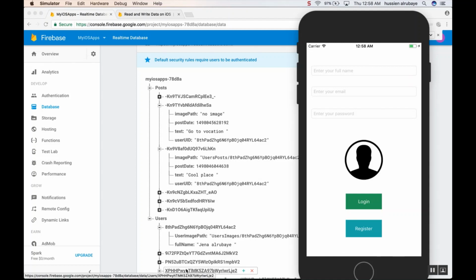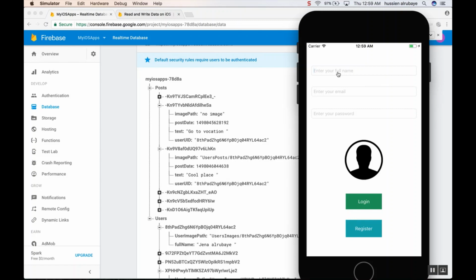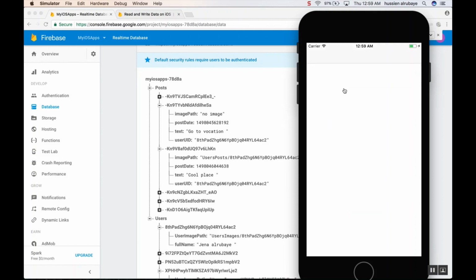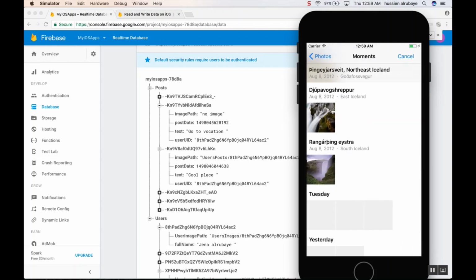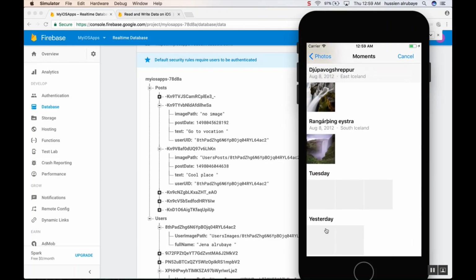Welcome. In this section, we will implement a complete social media app such as Twitter or Facebook. So a person first comes up here and enters his name, for example, Leia, and she enters her email, like leia9@gmail.com. Then she enters her password, whatever password she would like. Then she selects a picture for herself from the phone.